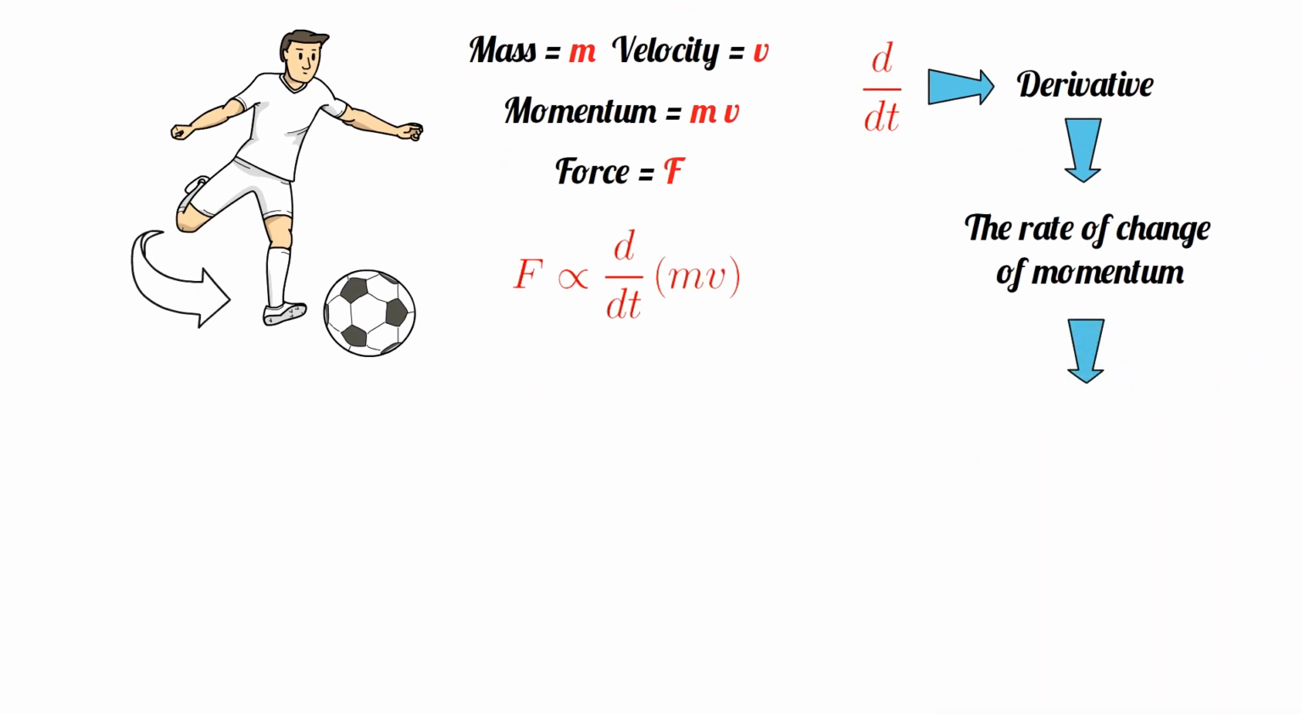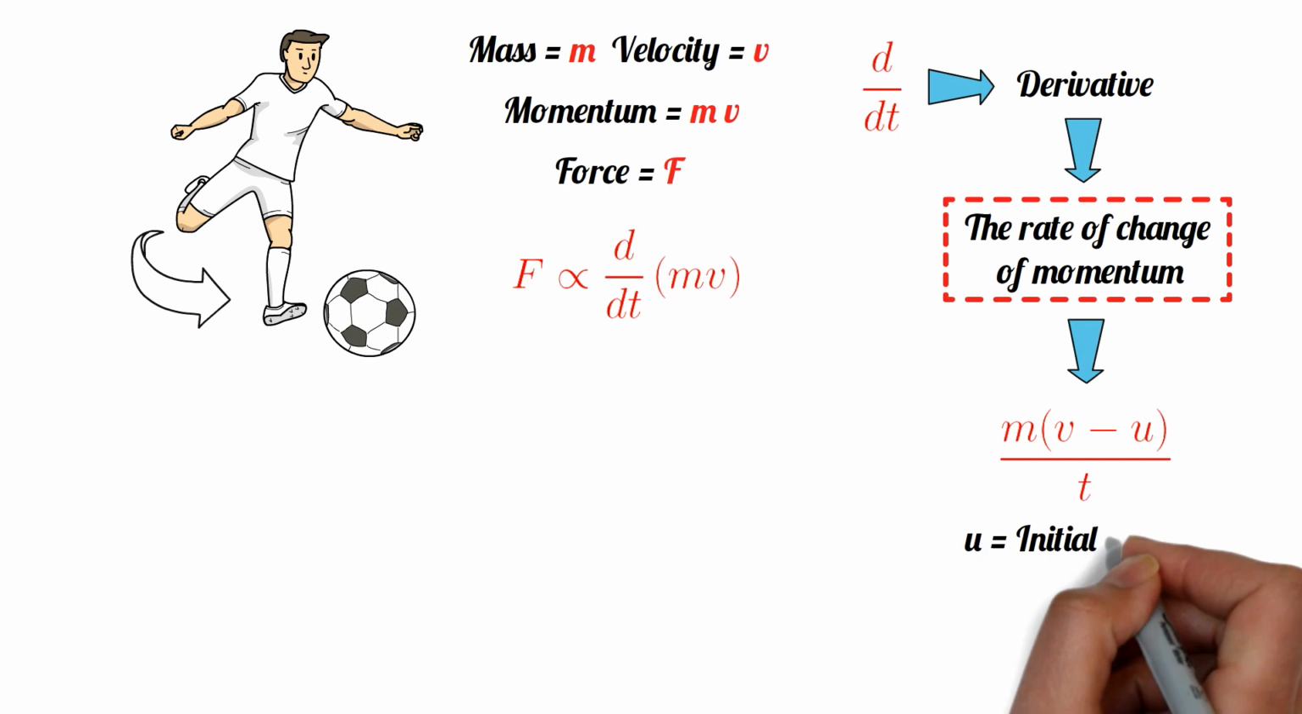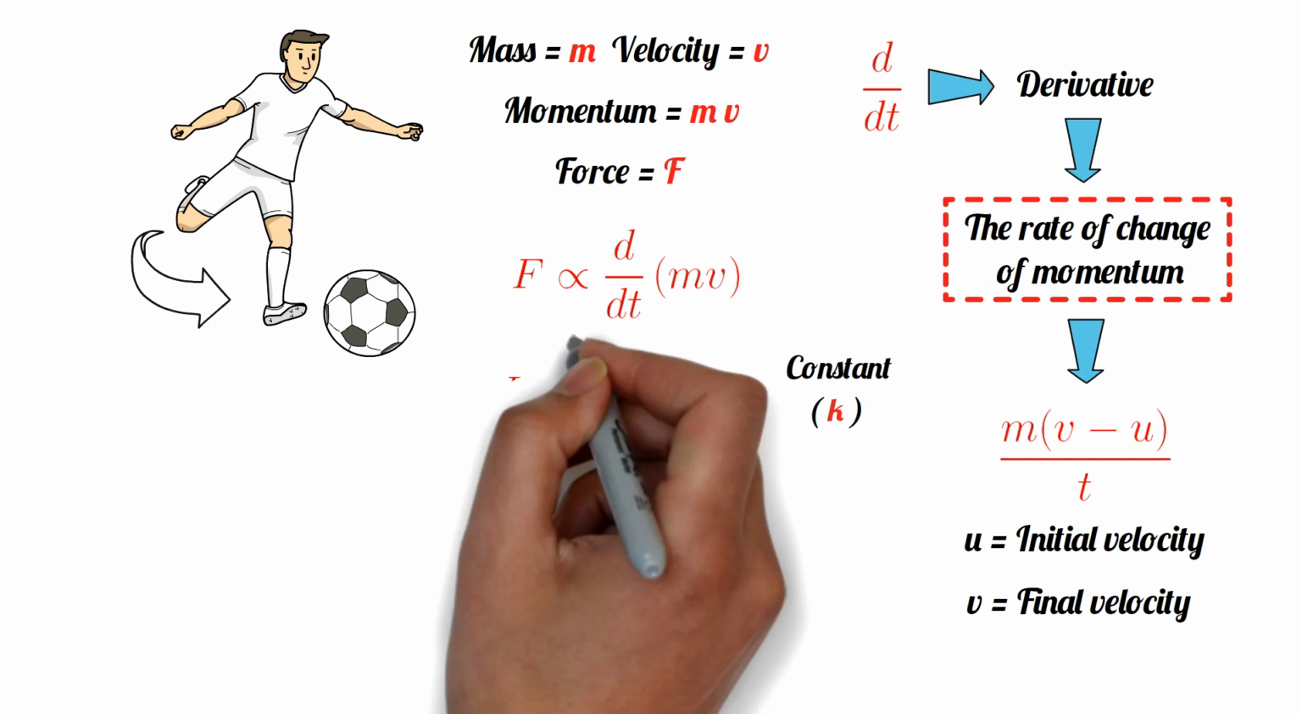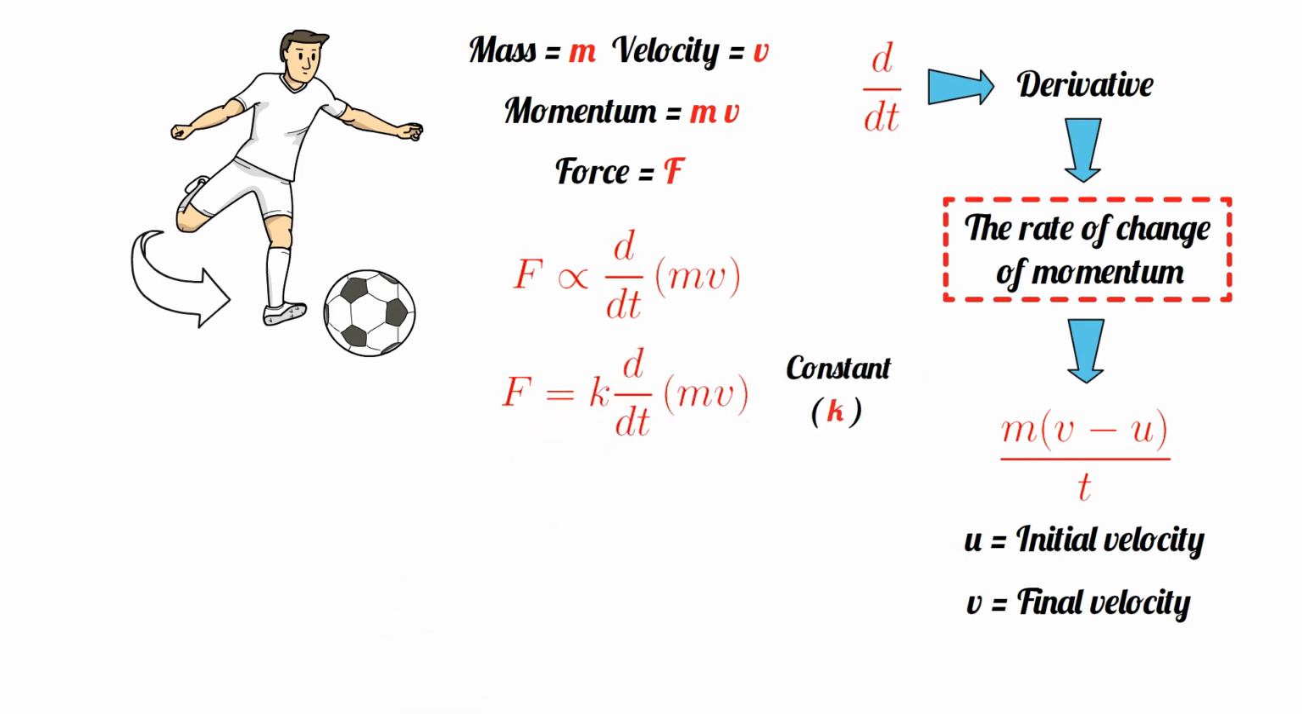You can also represent the rate of change of momentum as m into (v minus u) divided by t, where u is the initial velocity and v is the final velocity of the object. However, now we need a constant to replace the proportionality symbol and place the equal sign there. This constant is taken here as k. So the formula is written as F is equal to k d/dt of mv. Since the mass of the object is constant, the change happens only in velocity. Therefore, the force F is equal to km dv/dt.